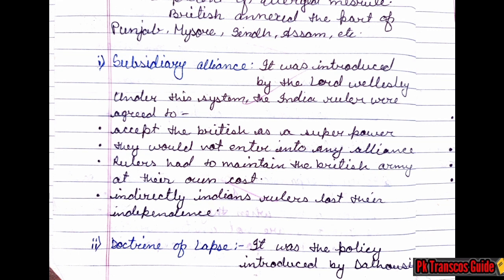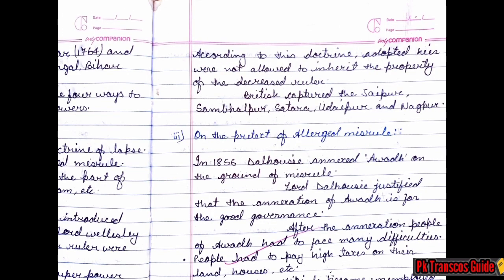Now, the second subtopic we have is doctrine of lapse. It was a policy introduced by Dalhousie. Now, let's see the next page. According to this doctrine, adopted heirs were not allowed to inherit the property of the deceased ruler. British captured Jaipur, Sambalpur, Satara, Udaipur and Nagpur.